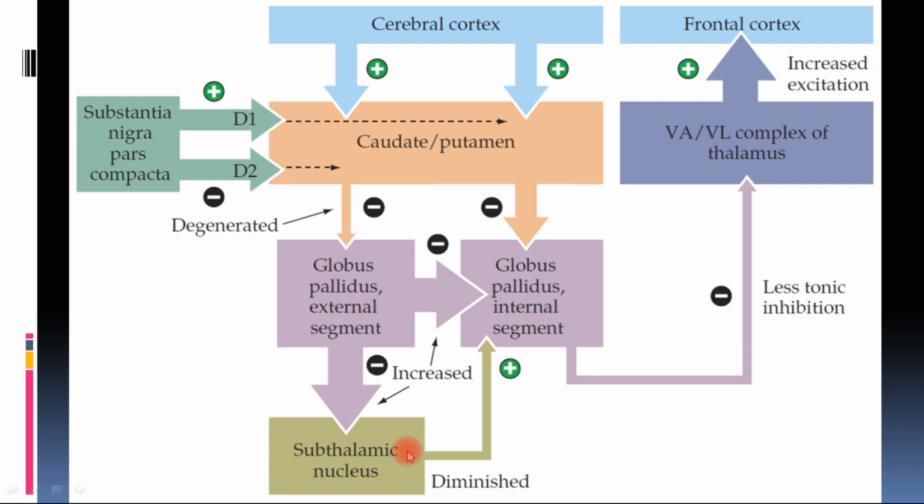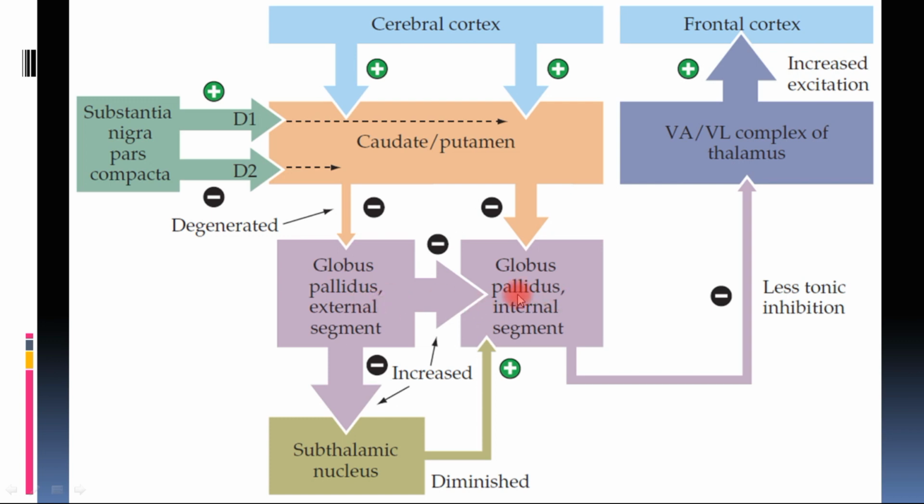And the subthalamic nucleus, since it is inhibited more, its excitation of the globus pallidus is decreased. Since it has excitatory glutamatergic neurons, and it is inhibited more by the globus pallidus externa, its stimulation has decreased and its effect on the globus pallidus internal segment is decreased.